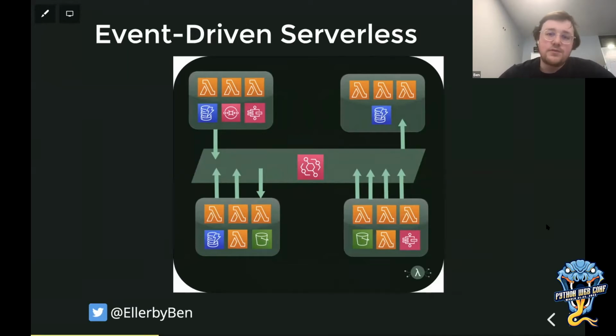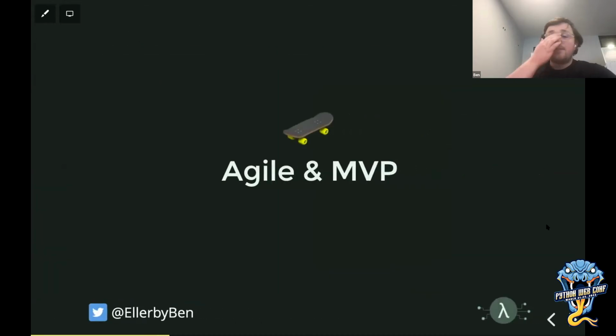Sounds great. But obviously not all of us are in a completely greenfield environment. So how do we get from our system as is, potentially a legacy system that's on-premise or something that's been lifted and shifted, through to an architecture that looks like this? We're going to come on to how to do that with MVMs, and it doesn't just apply to serverless, it can apply to modernizing a language, modernizing the structure, changing the environment in which something's being run. But before we get on to the definition of MVMs and that approach, I think it's good just to remind ourselves of agile principles and what an MVP is in that space.